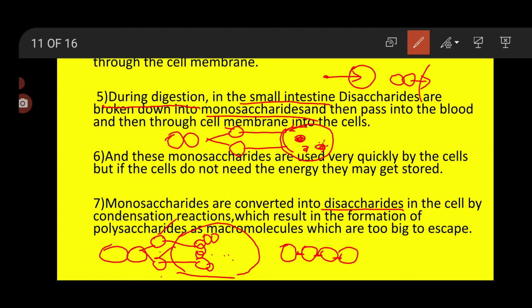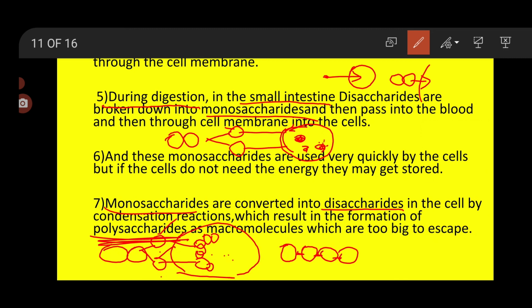If the cell needs energy, it will utilize them. But if the cell does not need energy, the cell will store the monosaccharides. Inside the cell they get converted into disaccharides, again the reaction takes place and the disaccharides get converted into polysaccharide. Once converted into polysaccharide, a macromolecule, it cannot escape from the cell.